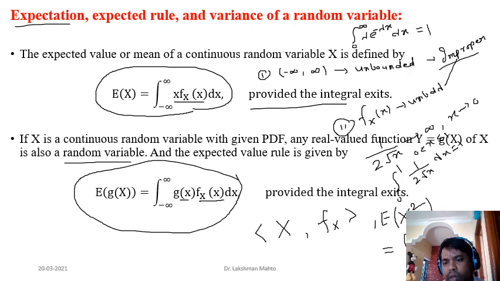If someone asks to find the expectation of X cube, similarly you can get it. If someone asks for e to the power x, similarly you can get it. Just replace this x square by e to the power x. So that is the criterion. If you know the PDF of a given continuous random variable, you can easily find the expectation of another function of that random variable.